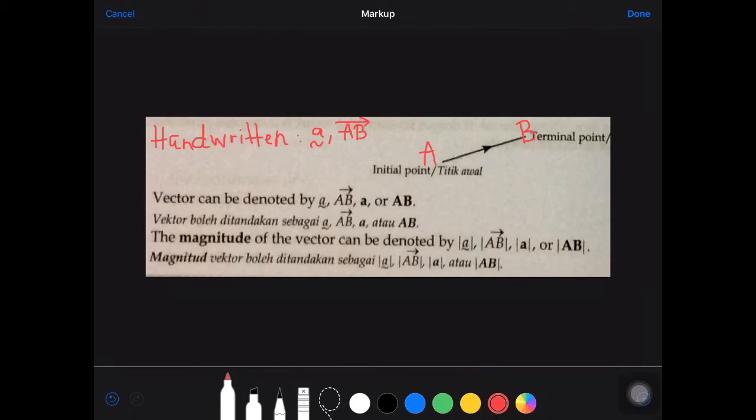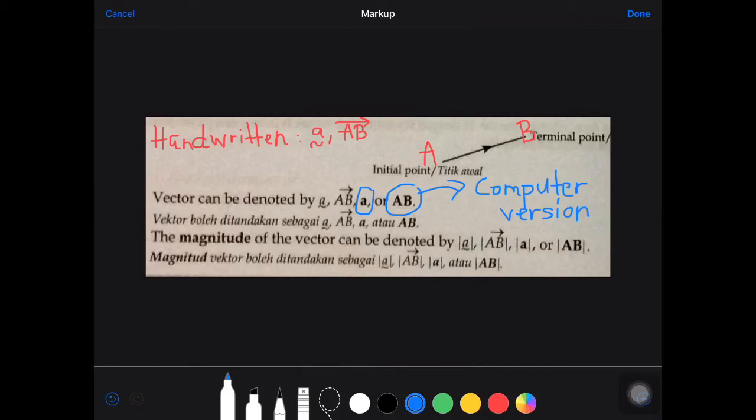But if you want to use a computer, you can have all the versions there. Bear in mind the A tilde, the bold A and the AB bold are only for the computer version. Because the bold A and bold AB can only be used on a computer, you cannot use this version when you write vectors by hand, because obviously you cannot make your font bold in your normal handwriting.